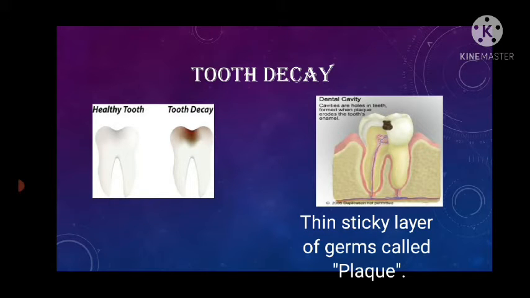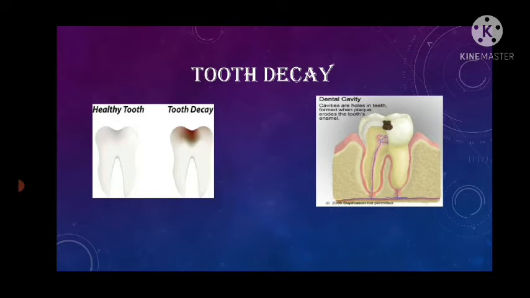Now, when we eat food, the sugar present in our food reacts with this plaque and forms acids, which affect the enamel and start decaying it. Enamel is the thick outer part of our tooth. So it causes holes or cavities in the enamel and dentine.